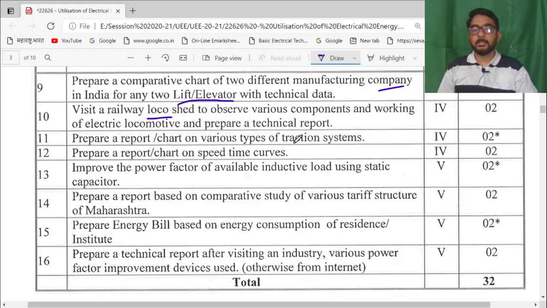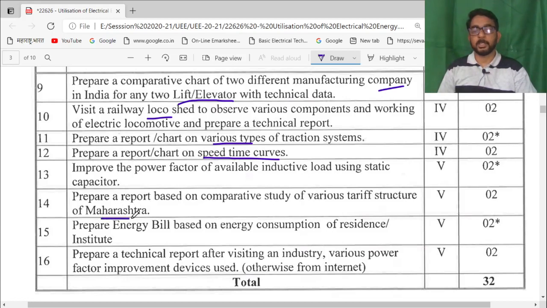Then prepare a report on traction system, various types of the traction system. Prepare a chart on the speed time curve of the traction system. Then improve the power factor available for the inductive load using static capacitor. Also, students will prepare a report based on the comparative study of various tariff structures